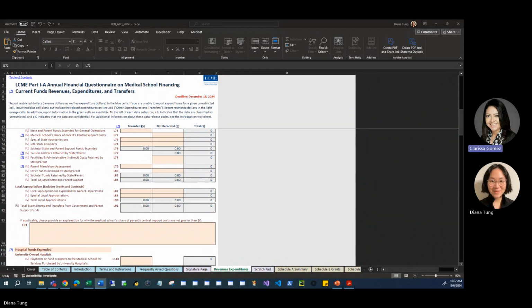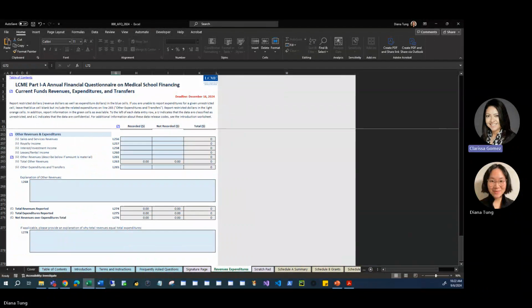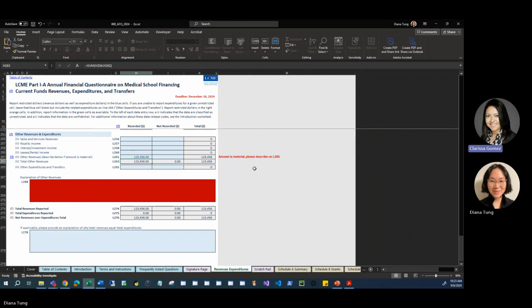Data entry alerts. We will now scroll to the bottom of the data entry sheet. To demonstrate how a data validation flag works, we will enter a value into line 261. Note how a red-colored message pops up in the right-hand margin asking us to provide an explanation in the red-filled text box in line 268.